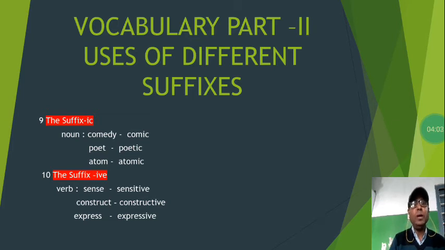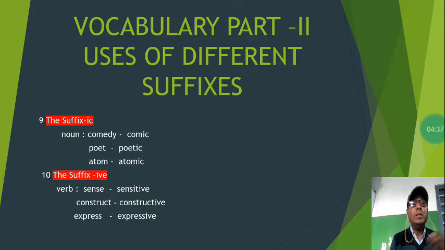Here you have the next word, atom. Atom becomes atomic. So let us now see the next suffix, IVE. The suffix IVE is added to some words to make new words. Sense, sensitive. The word sense you know very well, that is a verb. When we are sensing something, that becomes sensitive by adding IVE at the end of it.